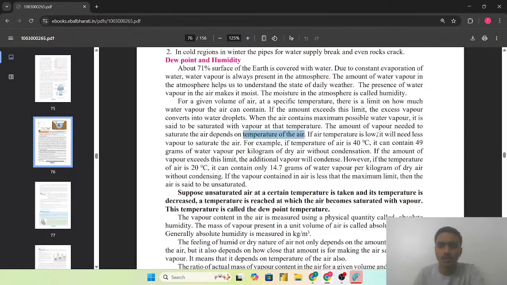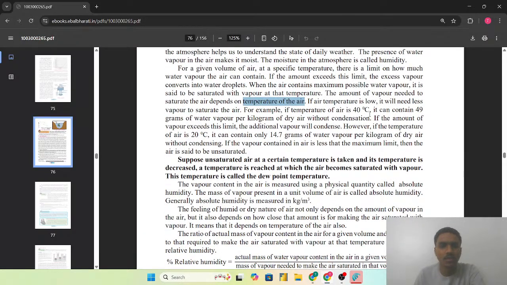मतलब यहाँ पर परसेंटेज दिया है at what temperature the amount of the water vapor that the air can hold. So if the temperature of the air is 40 degrees Celsius, it can contain 49 grams of the water vapor per kilogram of dry air without condensation. अगर 20 डिग्री सेल्सियस एयर का टेम्परेचर है, so it can contain only 14.7 grams of the water vapor per kilogram of dry air without condensing. And if the vapor content in the air is less, मतलब maximum limit से भी कम है, so at that point we can say that air is unsaturated.